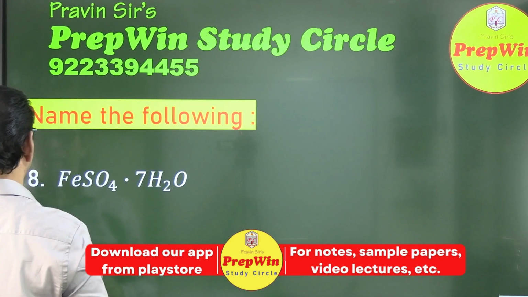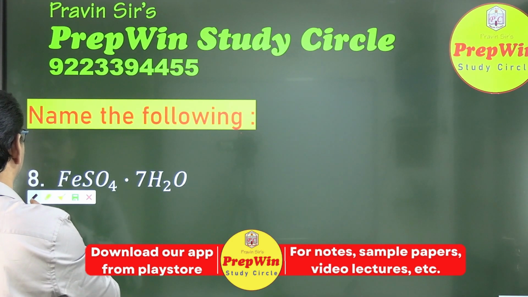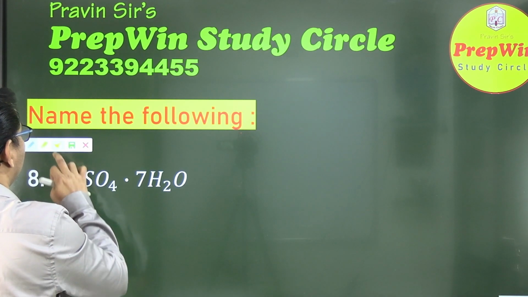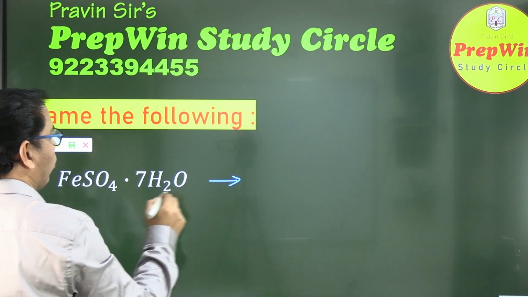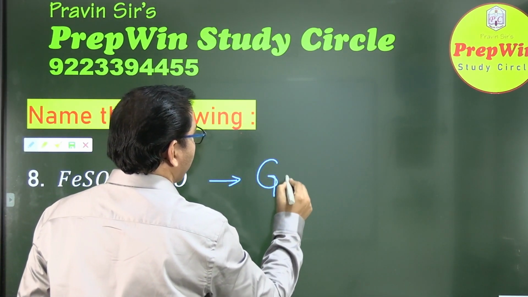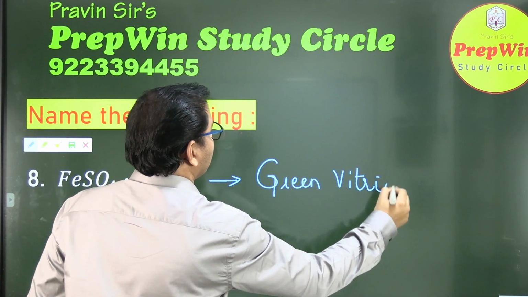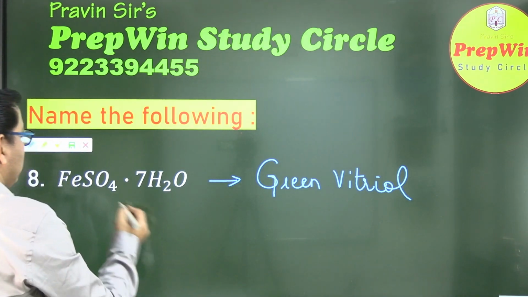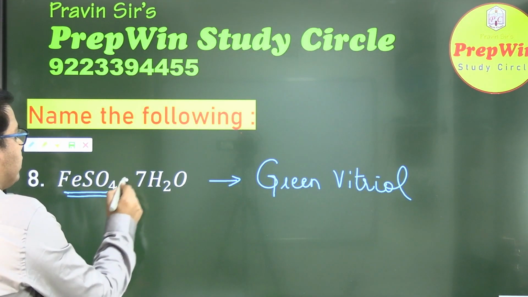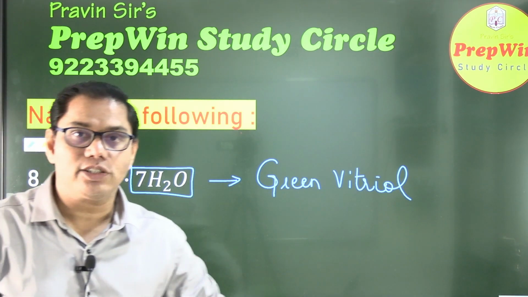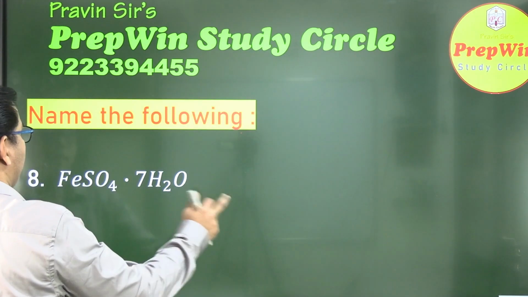Going on to question number 8. Again, this was very easy and this is very, very important. You should know this properly. The name of FeSO4.7H2O is green vitriol. Okay, green vitriol. If you write iron sulfate, then you are covering only this part. What about this? There are 6 salts. Please remember the names of the salts.